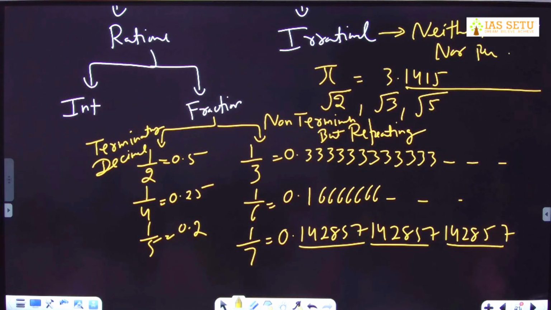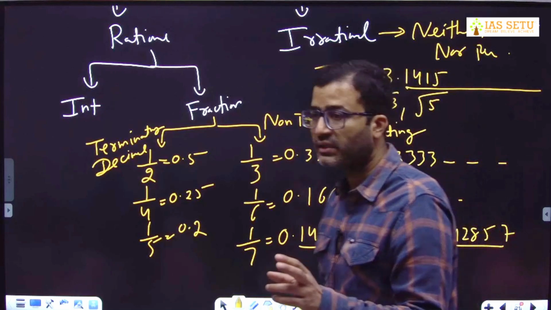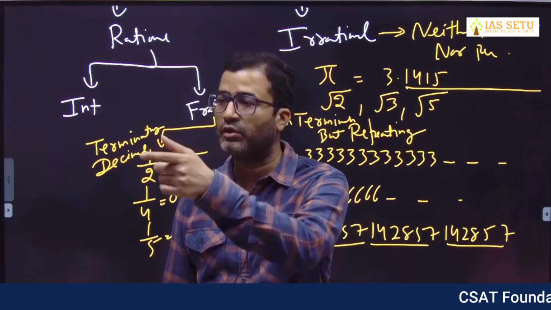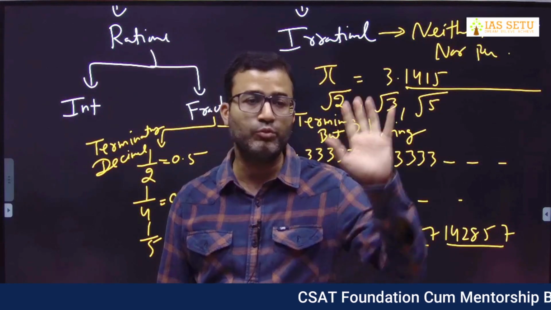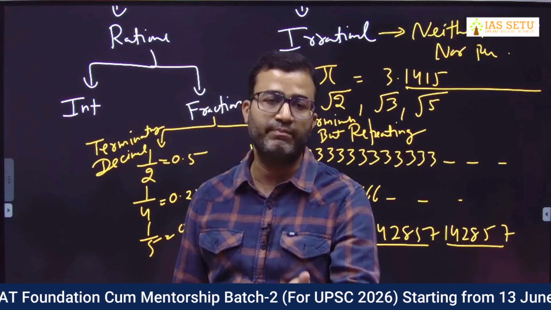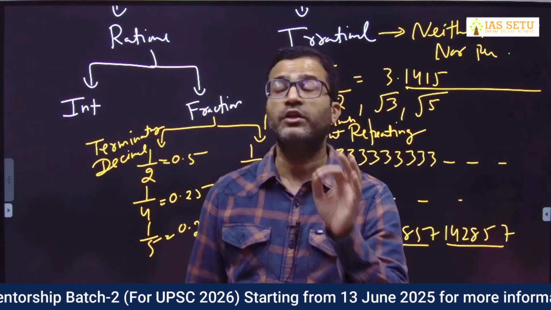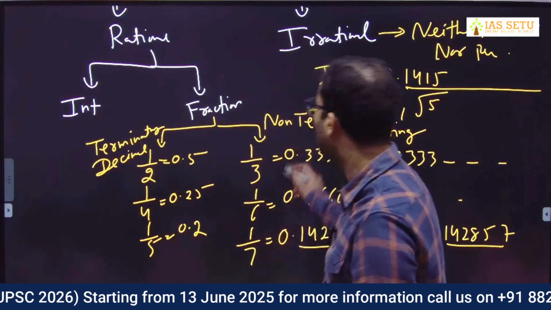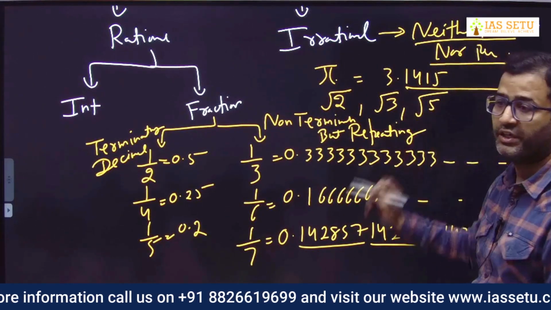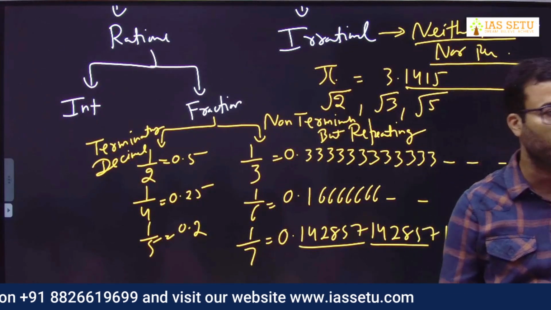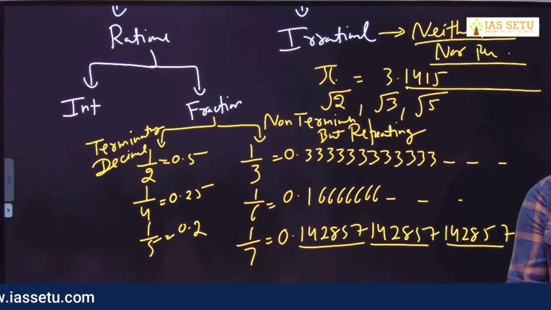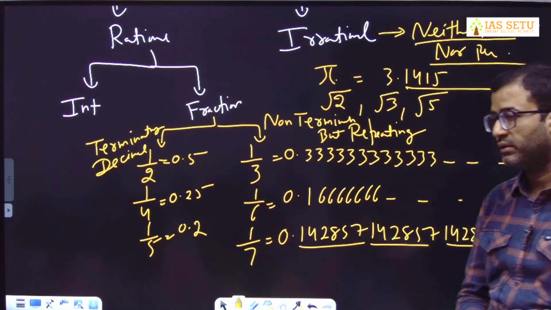So let us revise irrational number. Irrational number is either non-integer upon integer, integer upon non-integer, or non-integer upon non-integer. Because the moment it is integer upon integer, it becomes rational. Second thing about irrational number, example, under root 2, under root 3, under root 5. Third thing about irrational number, you remember, when we convert this in decimal, neither they terminate nor they repeat. Okay. Is it okay? Any doubt?